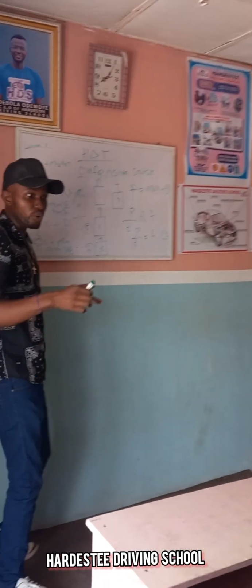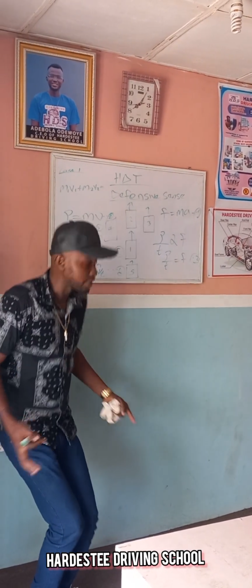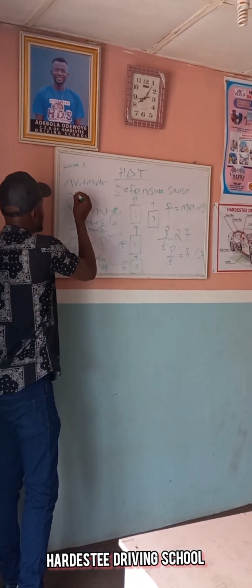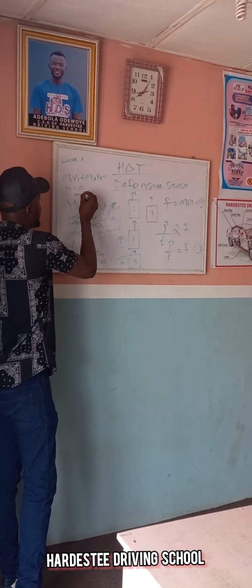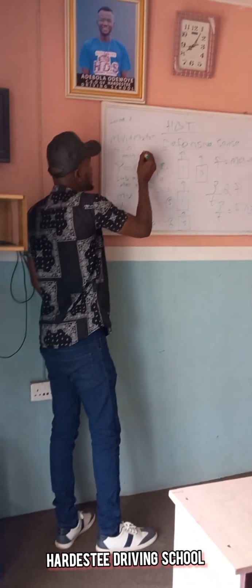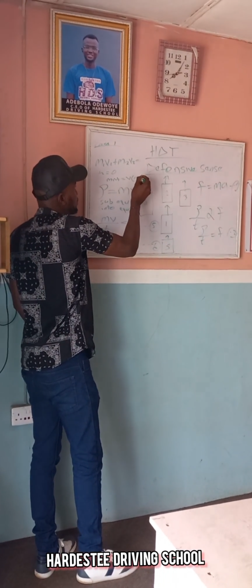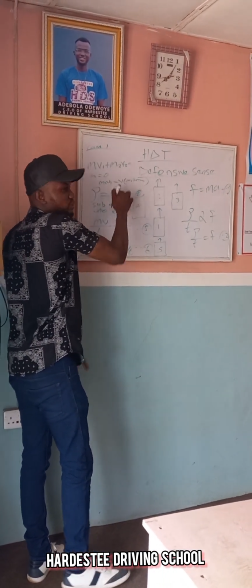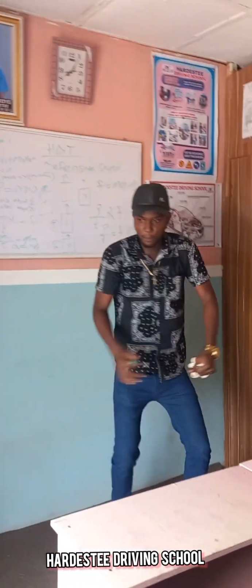Are you getting it now? It was at rest, so it will be 0. Then your V2 equals 0. Now you have your M1 V1. By the time you put 0 here, this one will cancel out. M1 V1 equals V into bracket M1 plus M2. Because when they collide, you are moving with a certain velocity.